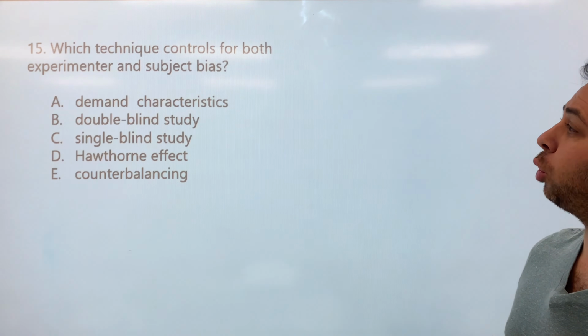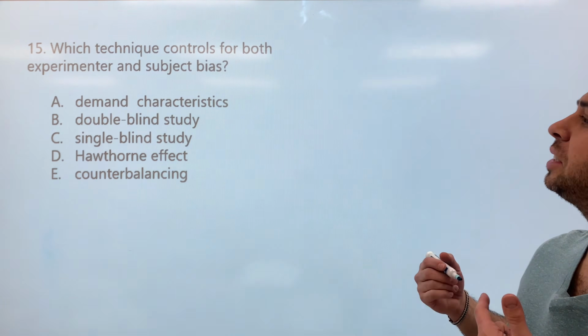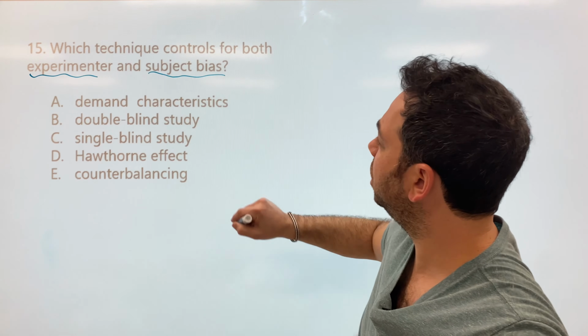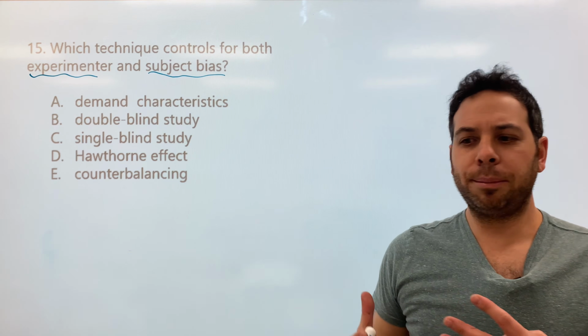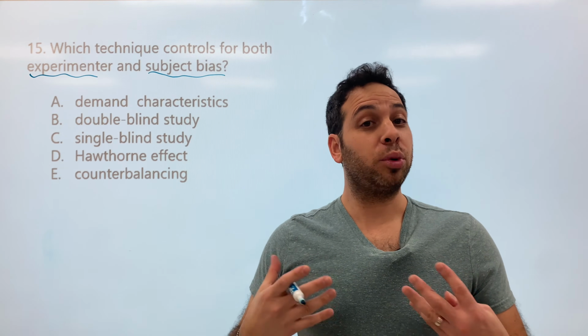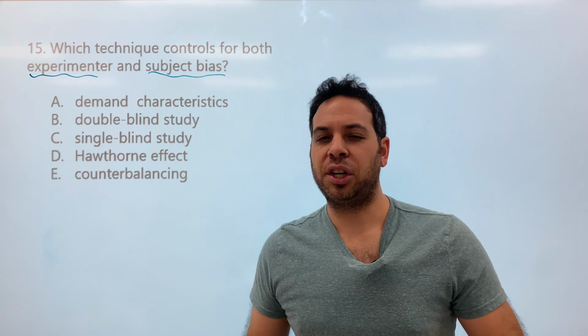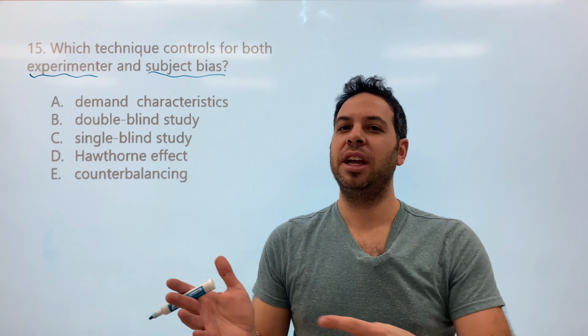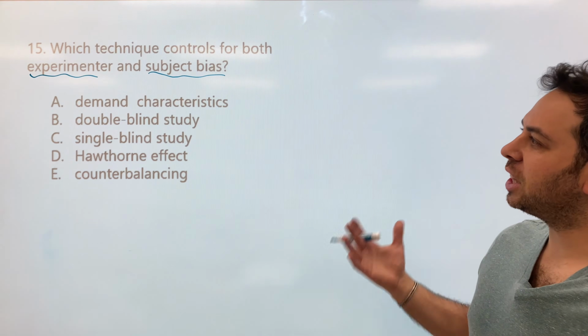All right, number 15. Which technique controls for both experimenter bias and subject bias? Now, we have experimenter bias and subject bias. The first thing to think about is, what is bias? Well, bias is when you have a little prejudice, right? You answer in a way based on your preconceived notions about something. We don't want bias, right? We just want you to answer something without being prejudiced. So how do we eliminate those?